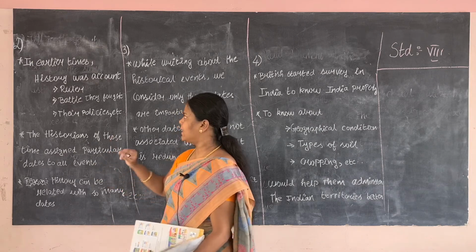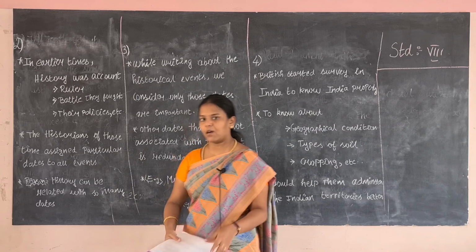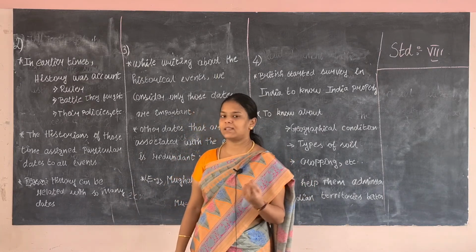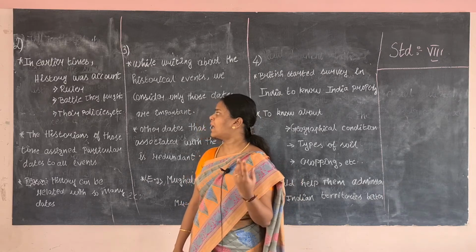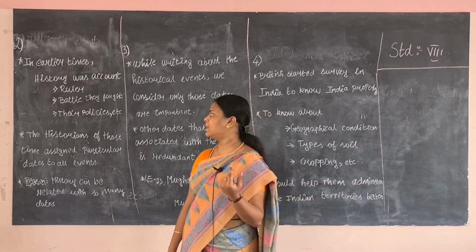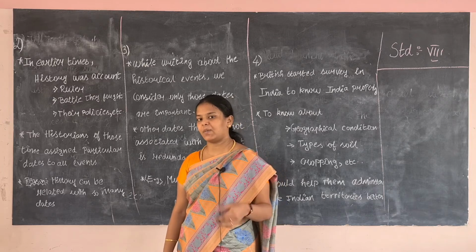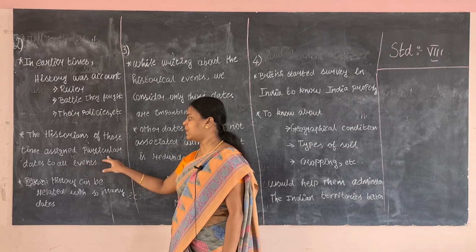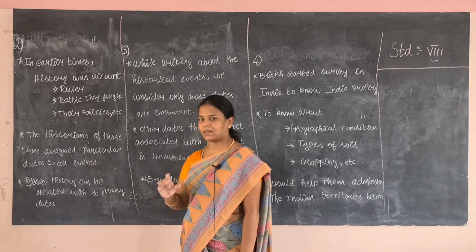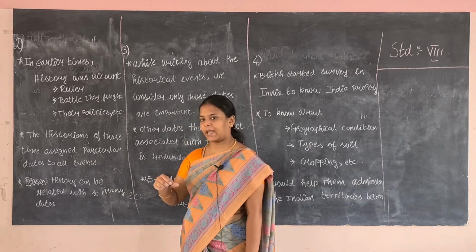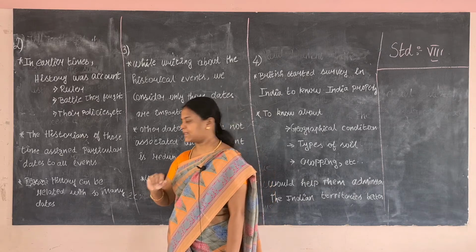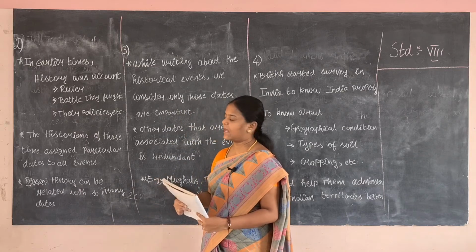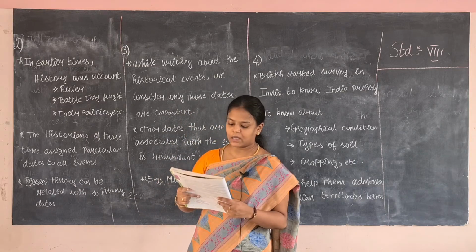I repeat, in earlier times, history was an account of what? The period in which they fought, the rulers, the battles they fought, and their policies. What are the policies they were following? Next, the history of those times assigns particular dates to all the events. What are the time periods they ruled over, the dynasties, and the reason is that history is related with so many dates. Right, this is the answer for the second question.